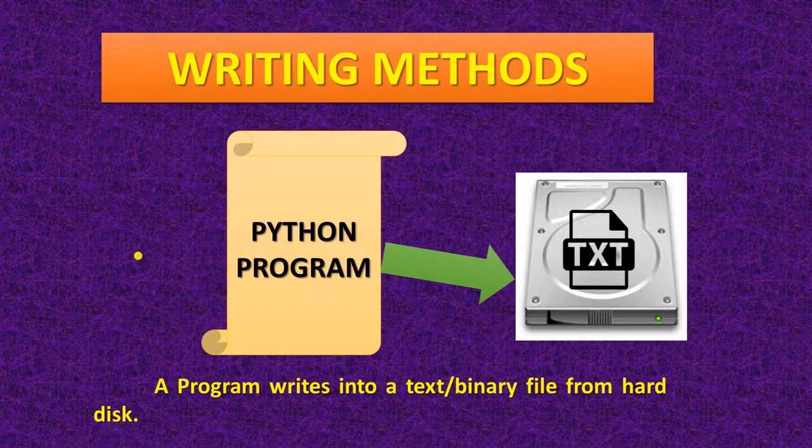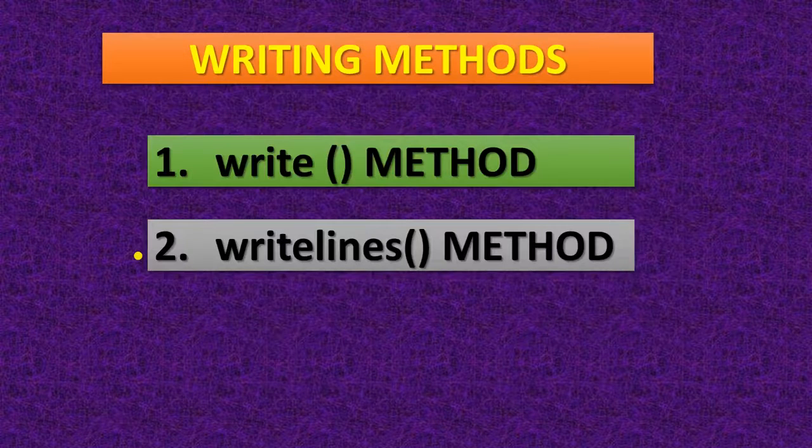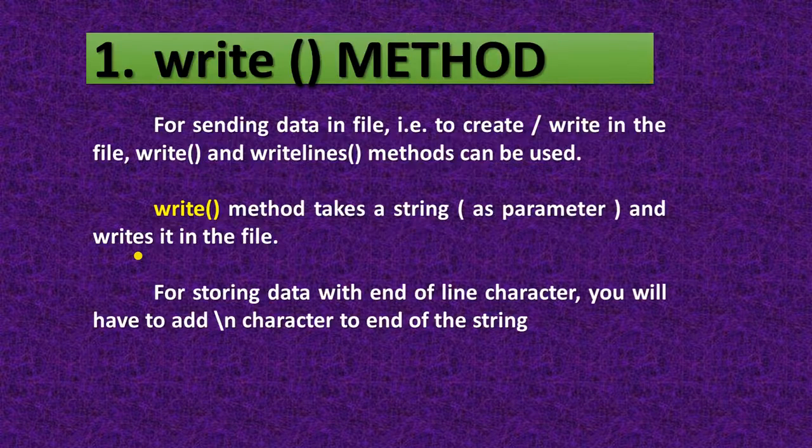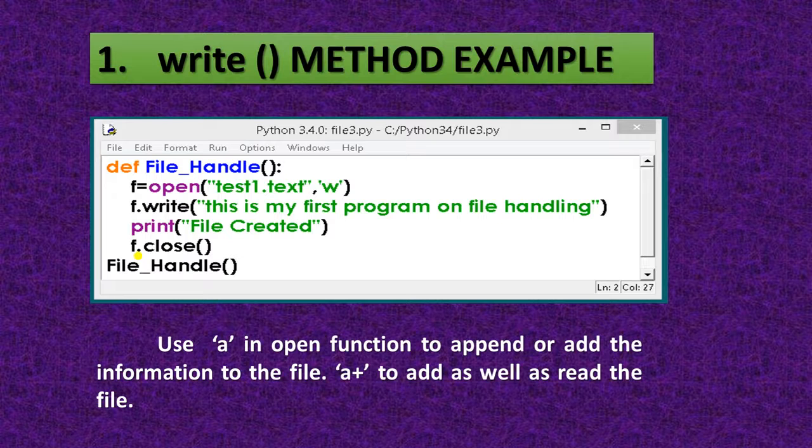Now writing into a file. Writing into a file means a program writes into a text or binary file on the hard disk. Next is the writing method. There are two methods, that is the write method and the writelines method. The first one is the write method for sending data to a file, that is to create or write in the file. The write method takes a string as a parameter and writes it in the file. Okay. So for storing data with end of line characters, you will have to add the \n character at the end of the string.